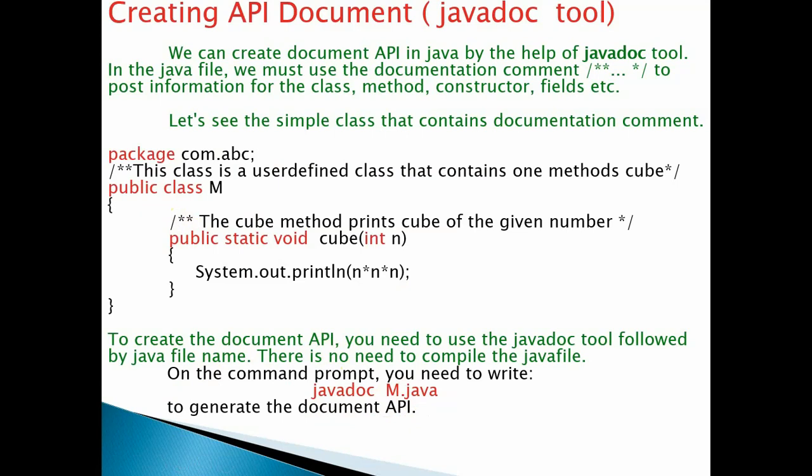When it comes to the single line comment and multi-line comment, they won't reflect in the execution part. You will get output whenever you execute, and the single line and multi-line comments won't reflect in the output. But when you present these documentation comments in the program and run it with the help of the Javadoc tool, it will generate an API document. While working you will understand.